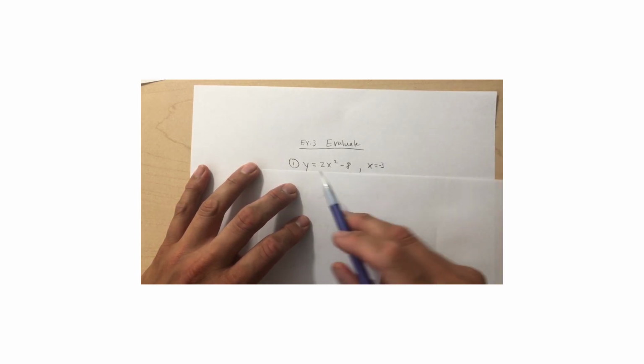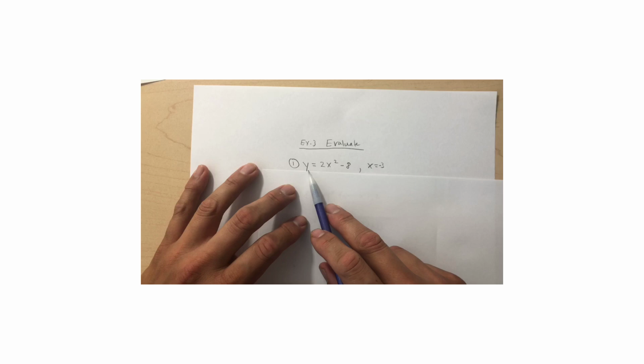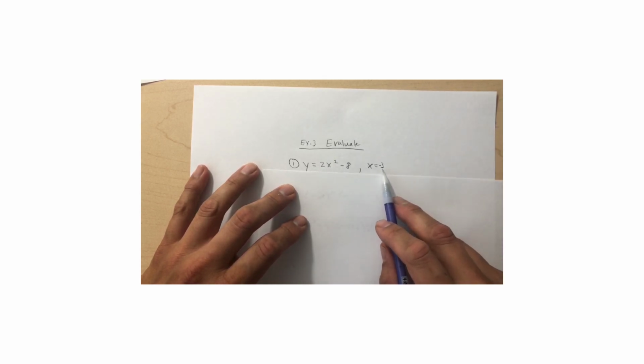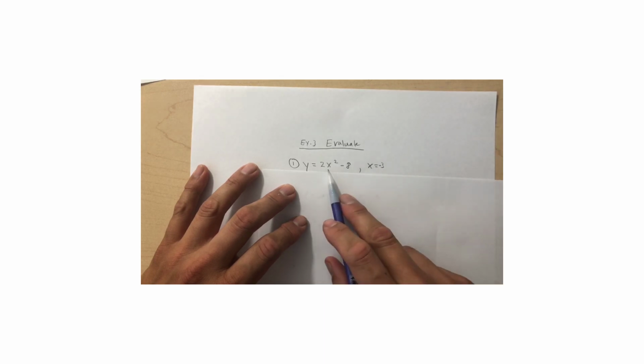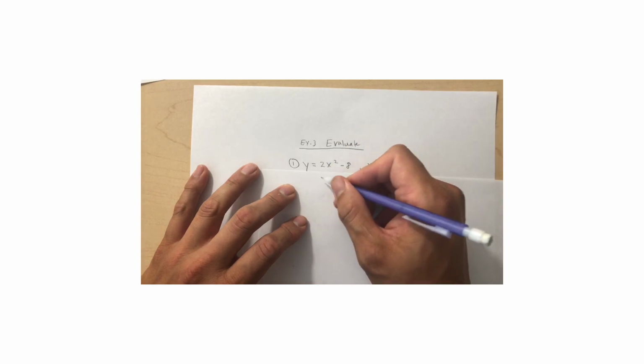All right. So for this one, they gave you an equation. And this one has y, not f of x. What does that mean? That means it can or cannot be a function. And it is a function, but if there's no f of x, it just means you don't know if it's a function or not. Anyway, this just means let's evaluate if negative 3 is in there. Okay, so we can plug a negative 3 in there. So you don't need to put the y if you don't want to.